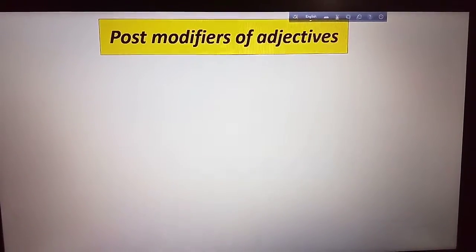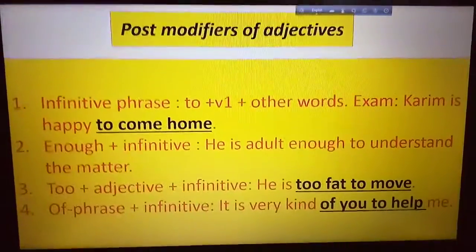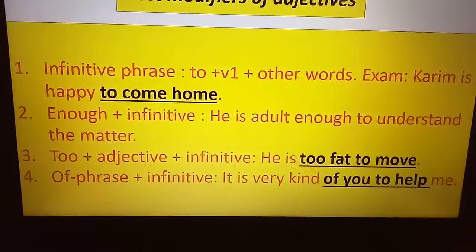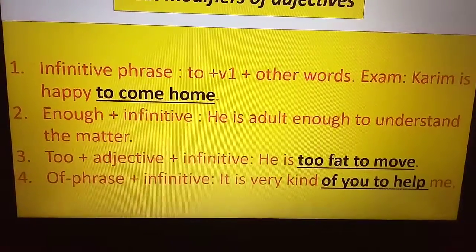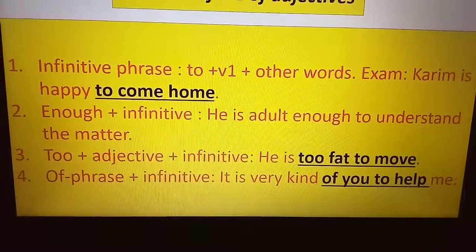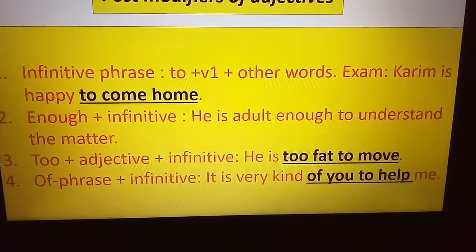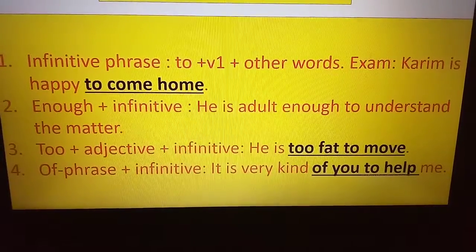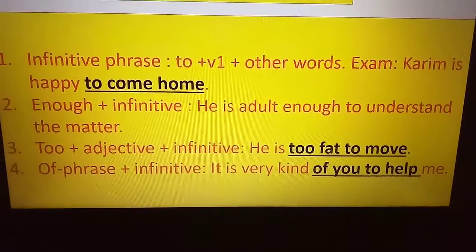Now I will discuss post modifiers of adjective. Infinitive phrase. We know infinitive phrase. So what is infinitive? Infinitive is to plus verb 1, and if we add other words with this to plus verb 1, that will be one phrase. You see the example. Karim is happy to come home. Here to come is infinitive, and with this we have added home. So this one is an infinitive phrase.